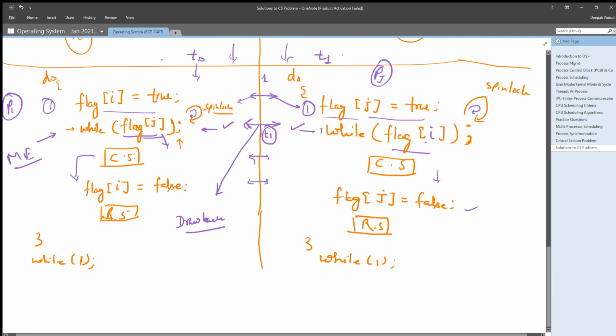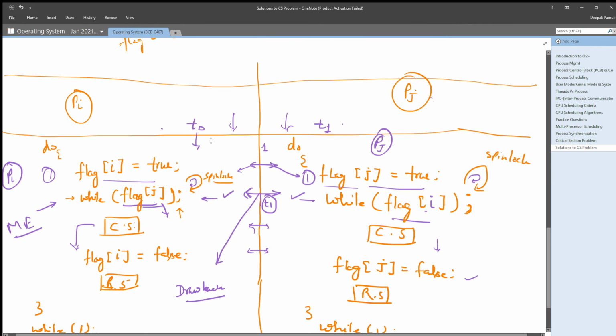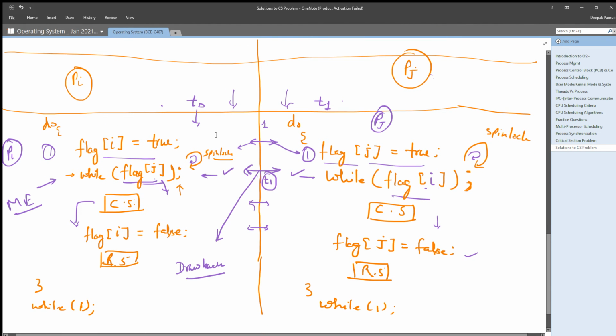Why? Because when we start our algorithm, flag i and flag j are externally set as false. That means both are neutral, none of them is requesting the critical section. So initially both values will be false. Now if Pi came first, flag i is already set to true, but flag j is still not set to true. That's why in the while loop Pi will break the loop, because it will find flag j as false, and it will get into the critical section.